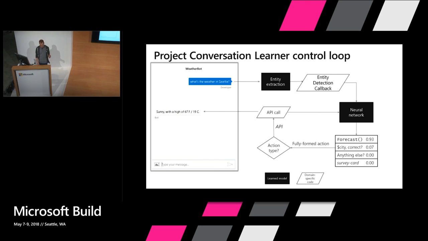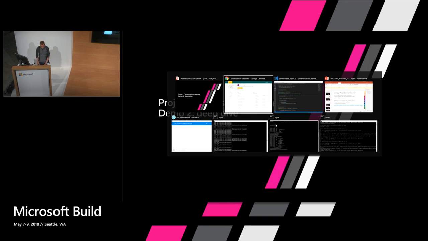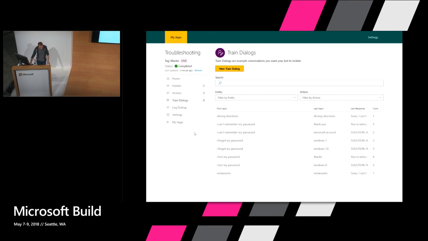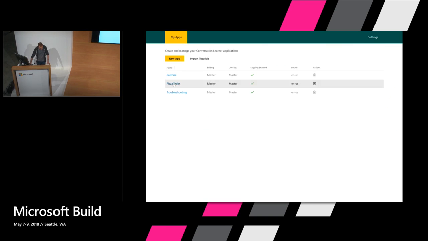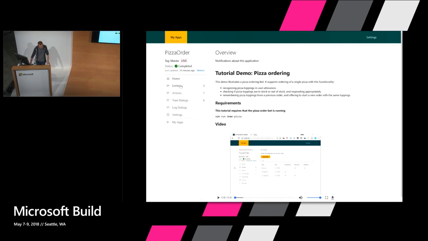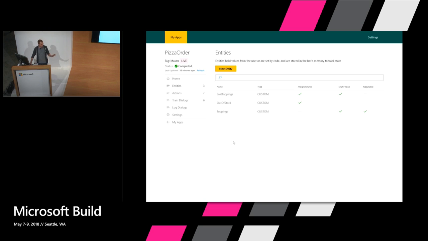You can chain actions together. So after taking one action, I can say, all right, go and take another action. You see the scores on the right updated in red. Then you can execute a second action. So this whole event loop runs until the last action, and you wait for user input. So let me show you what that looks like in a different domain. This one is in the pizza ordering domain. So in the last demo, there were no entities.